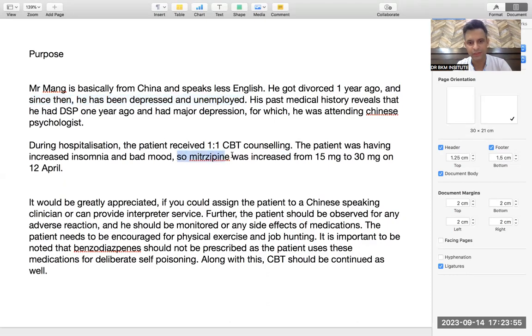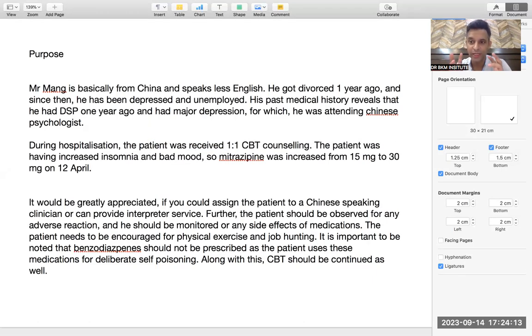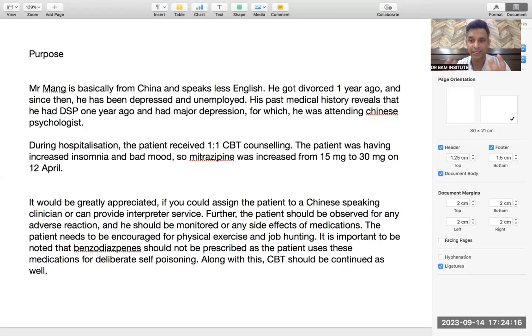And this is your passive voice, that mirtazapine, and spelling should not be wrong. Whatever is given over there should be taken that way. So mirtazapine was increased, so basically by us. The patient received, this is an active thing, the patient received himself, so you never put was. That is the main grammar I want to teach. When the patient is receiving something, it is an active voice. The patient received this, the patient underwent surgery. But if anything is given by us, then we say mirtazapine was increased.